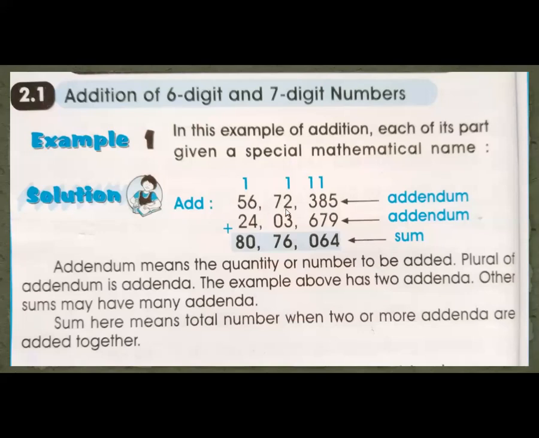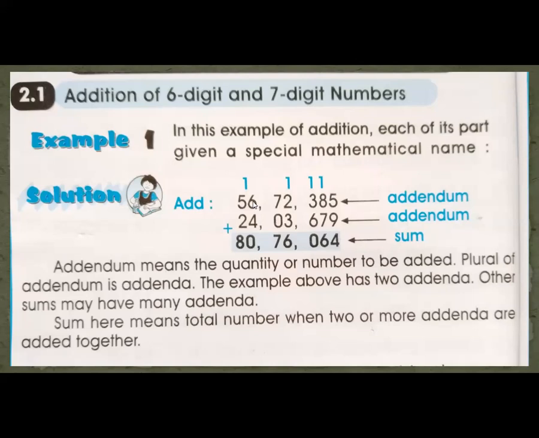So 56 lakh 72,385, plus 24 lakh 3,679. We always add or subtract from the right hand side. 5 plus 9, 14: 4 here and carry 1. 8 plus 7, 15, plus 1, 16: 6 here and carry 1. 3 plus 9 is 12, 3 plus 1... 3 plus 2, 5, plus 1, 6. 7 plus 0, 7.